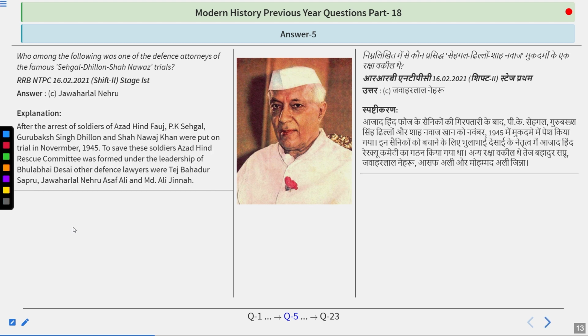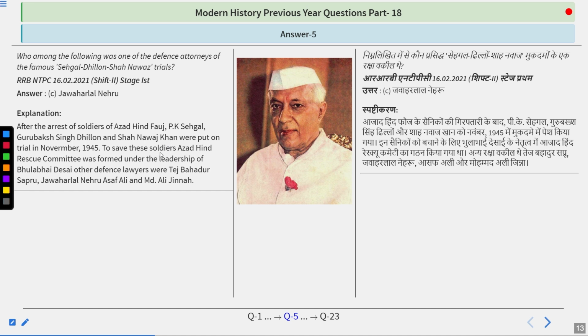After the arrest of soldiers of Azad Hind Fauj, when Hiroshima and Nagasaki were bombed, the help that they were getting from the Japanese army was not given, and in that phase, Azad Hind Fauj had to surrender to the British army. In that, P.K. Sehgal, Gurbaksh Singh Dhillon, and Shah Nawaz Khan were put on trial in November 1945.